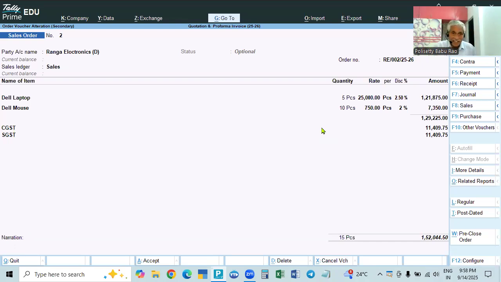This quotation itself can be converted into the sales invoice. First of all, this is not a sales order. This is optional, which means it is a quotation. This quotation should be converted, so just make it regular. Now it is not a quotation, it is a sales order. Make the sales order into a sales invoice, and all the details will be there. Press F8.